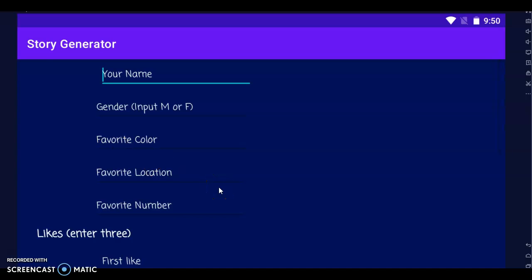Before we go forward looking at what the app does, our sponsor, basically what he wanted was a way to generate a random story and be able to manipulate certain parts of the story, like a character's likes, name, gender, things like that. And so we have created that. So I guess that also answers the question of the purpose of this app.